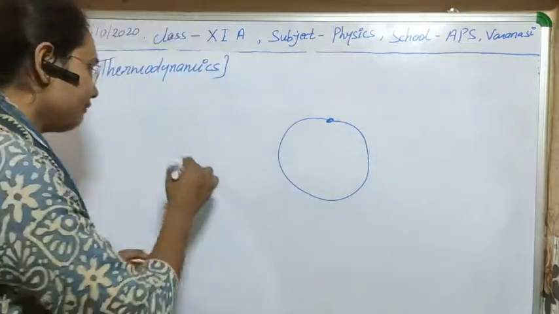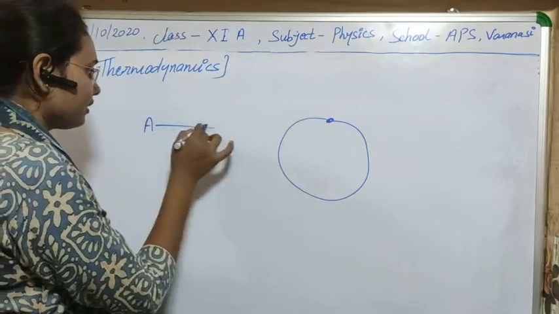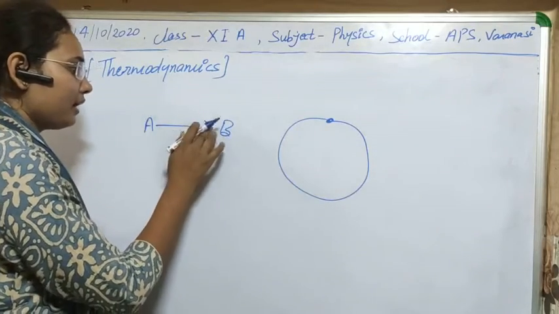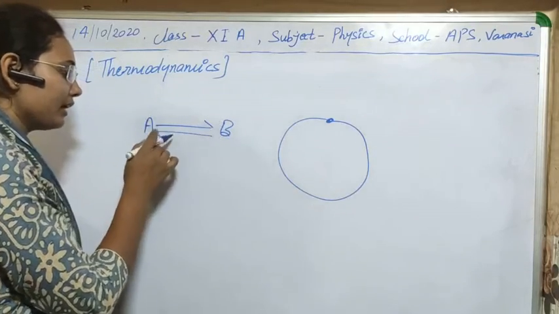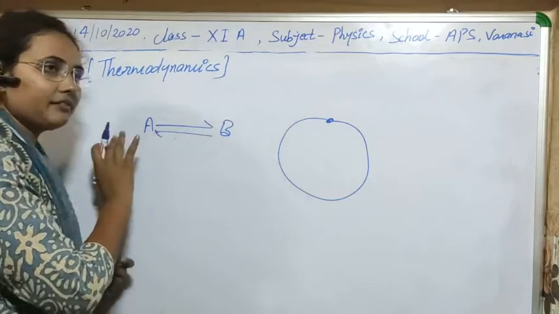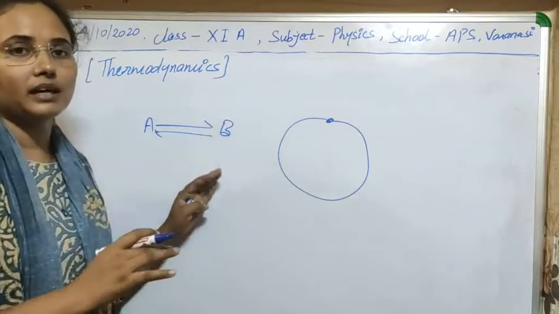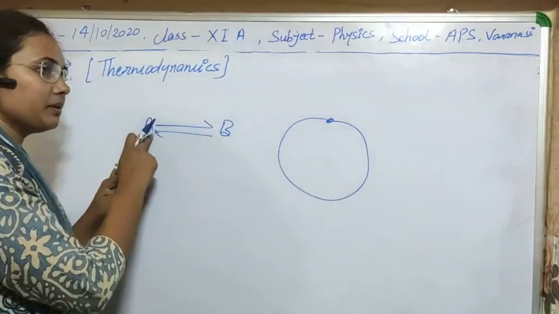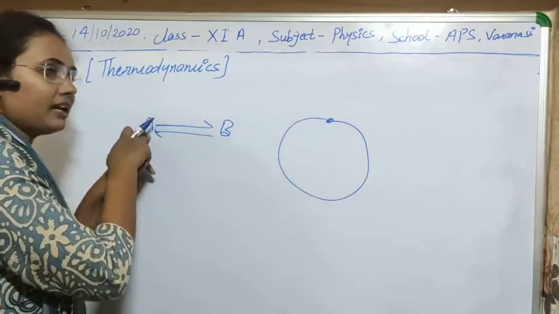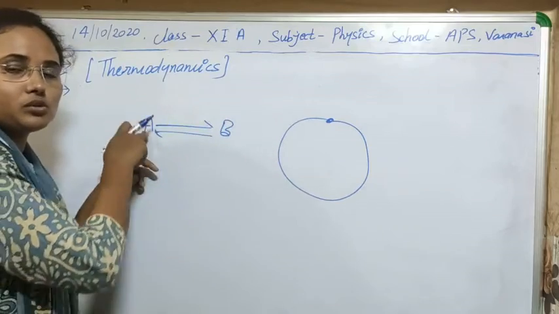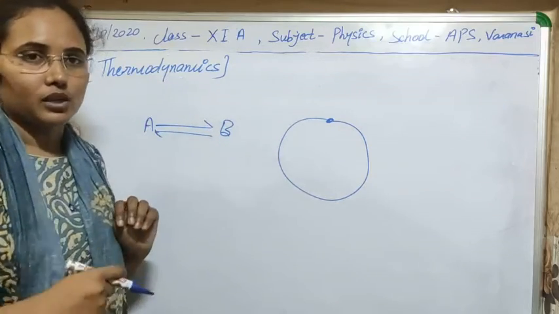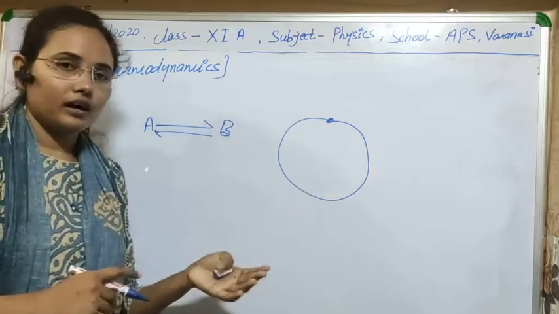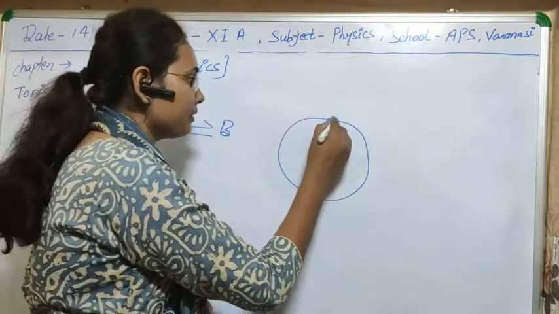Suppose some state A is converted into B and again B is converted into A, then if there is no change in its mass and other properties, and this process is reversible, then its initial and final states are the same, and this process is known as a cyclic process.